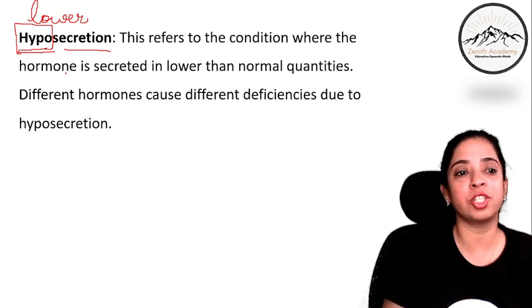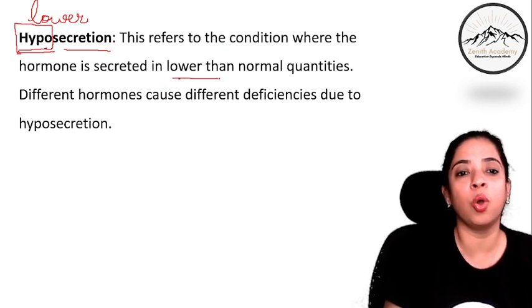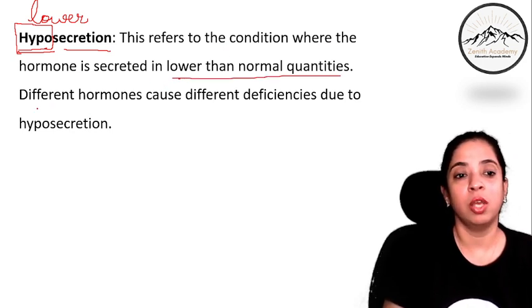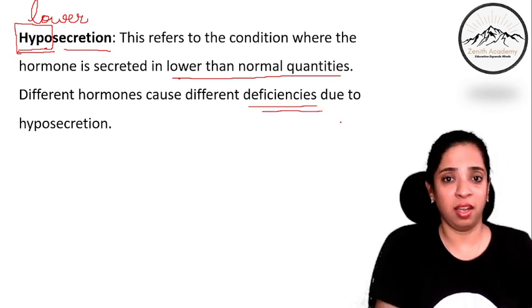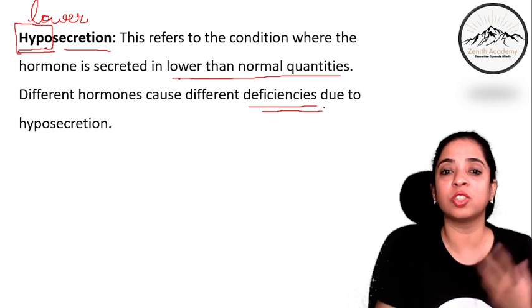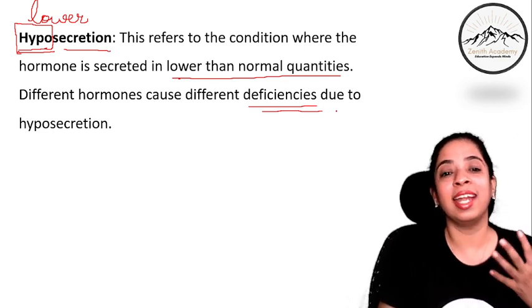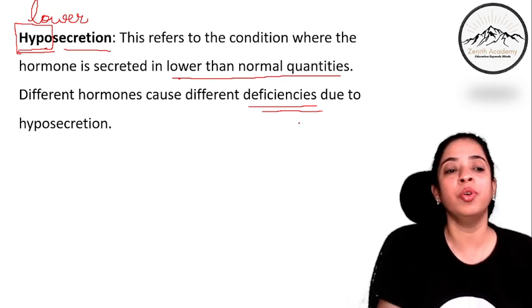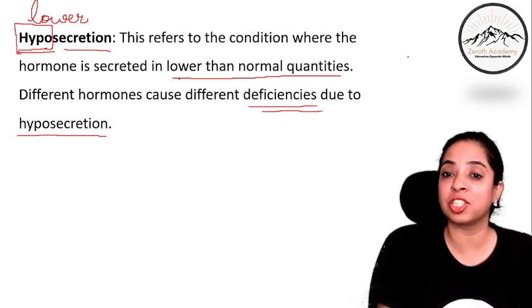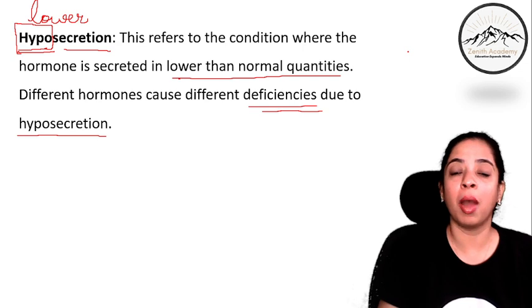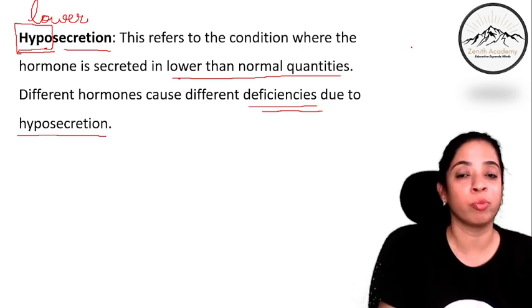This refers to a condition where the hormone is secreted in lower than normal quantities. Obviously, when it is secreted in a lesser quantity, there will be a deficiency, and different deficiencies are caused due to hyposecretion of different hormones. This we will study in the upcoming lectures where I'll talk about different endocrine glands and the hormones secreted by them.